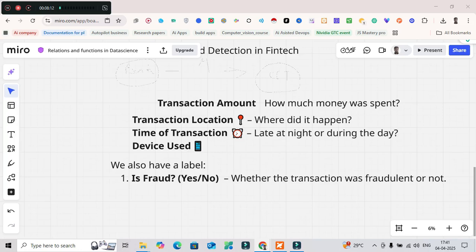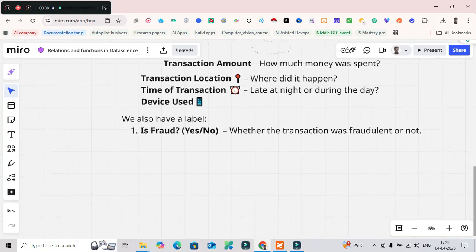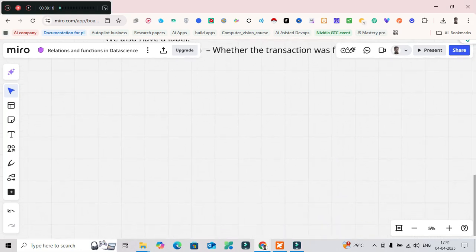Now we'll try to understand the mathematical intuition behind that. A little bit of math, but very simple. Let me write down the formula of Naïve Bayes so it makes sense.